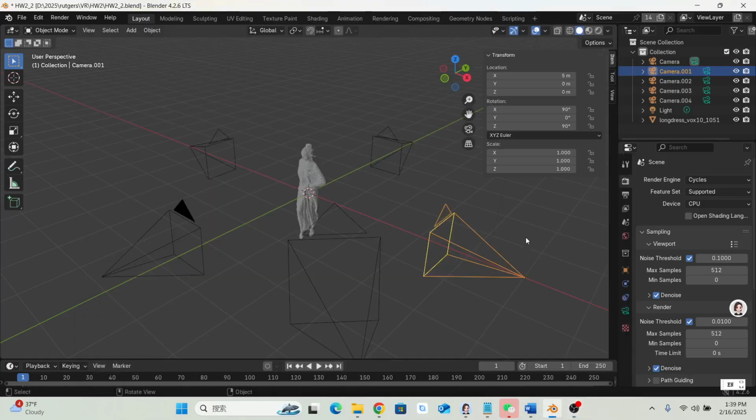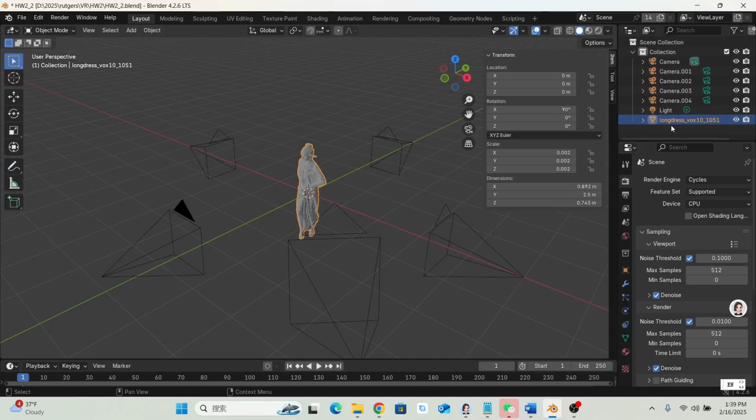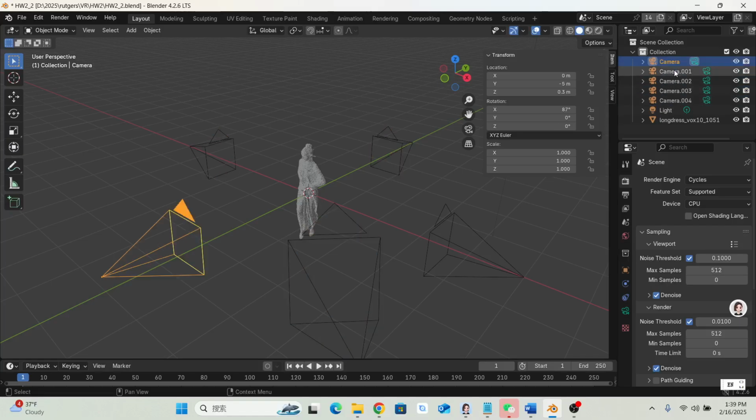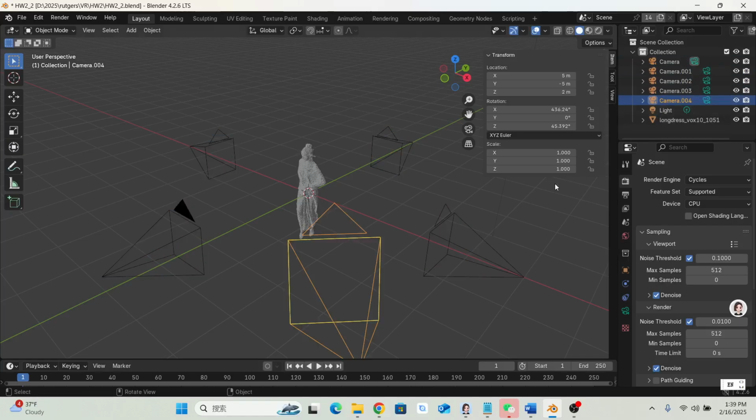I try to learn how to render an object by using Blender. We can see we have imported an object into Blender. The object is named long dress, and I also add five cameras with different positions.